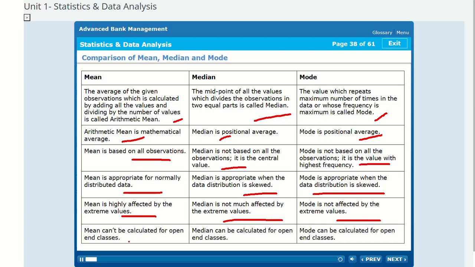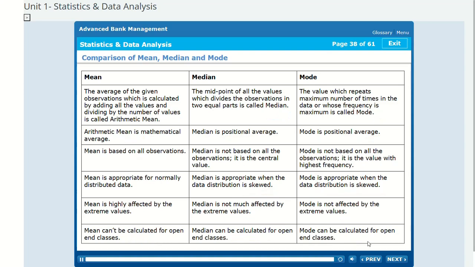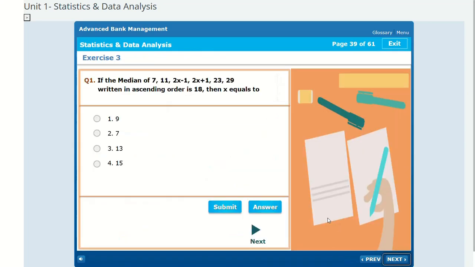6. Mean can't be calculated for open-end classes. 6. Median can be calculated for open-end classes. 6. Mode can be calculated for open-end classes. Exercise 3.